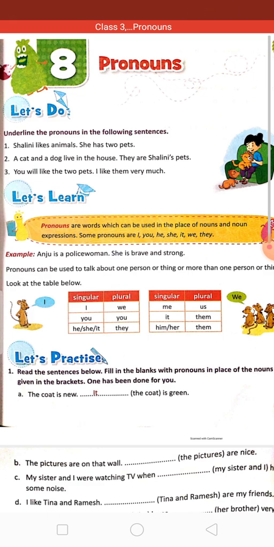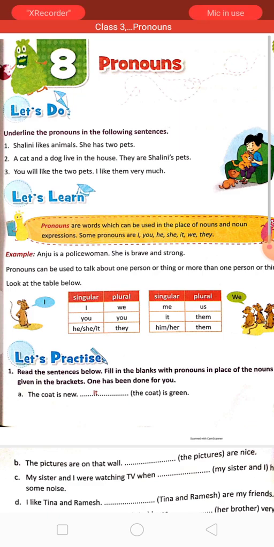You will like the two pets. I like them very much. Here you is used instead of a noun, and I is also there, because you also have a name and I also have a name, but when we are talking it gives a way of talking. You will like the two pets and I will like them very much. So pronouns are words which can be used in the place of nouns and noun expressions.